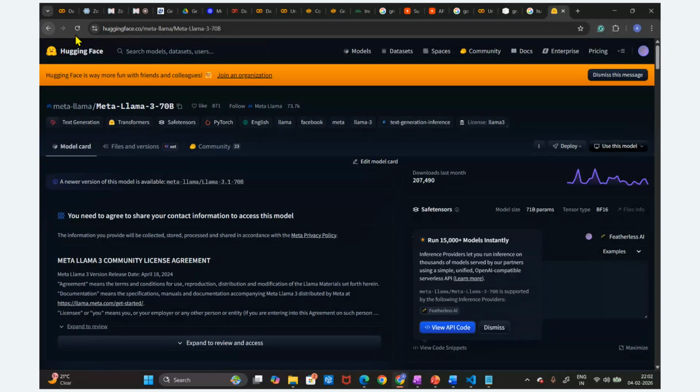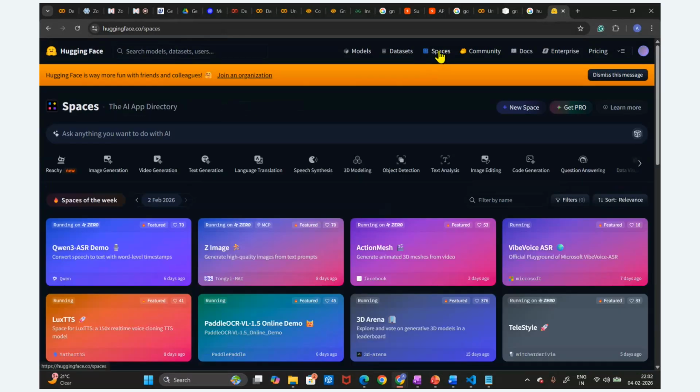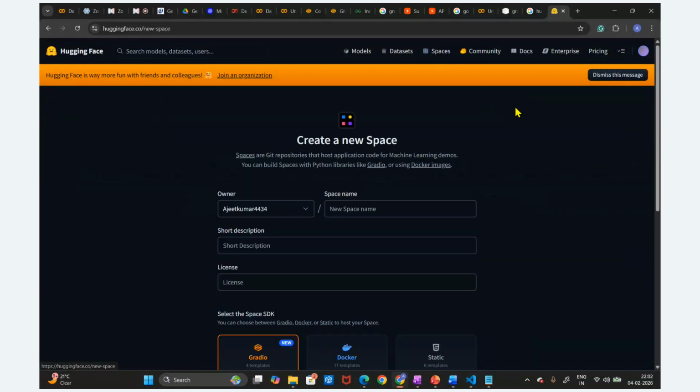But here what I'll do is deploy. So this is the Space. Just click on Spaces and here the new Space will be there. Click on the new Space. I'm going to give the name as content generation app.